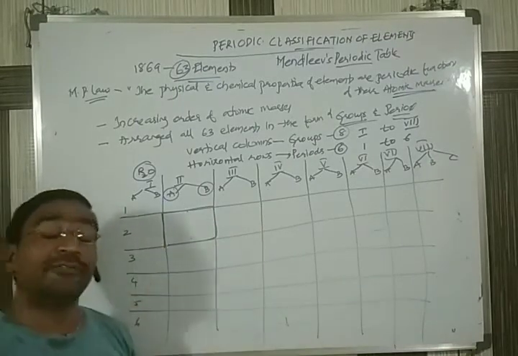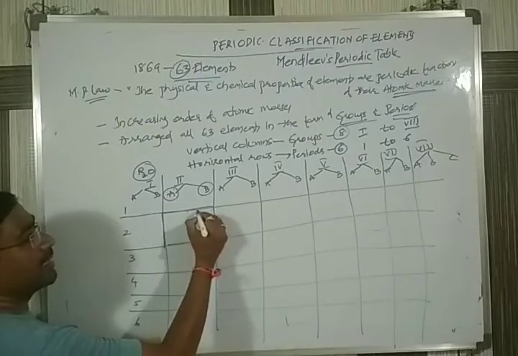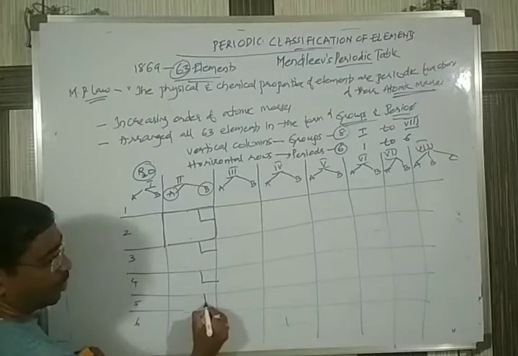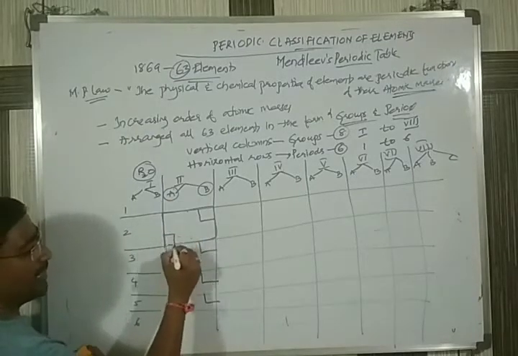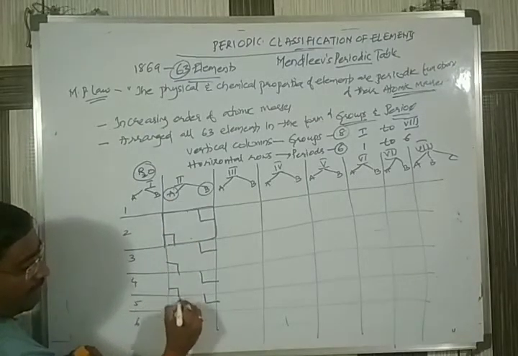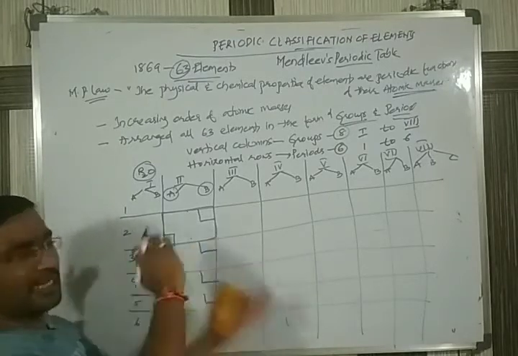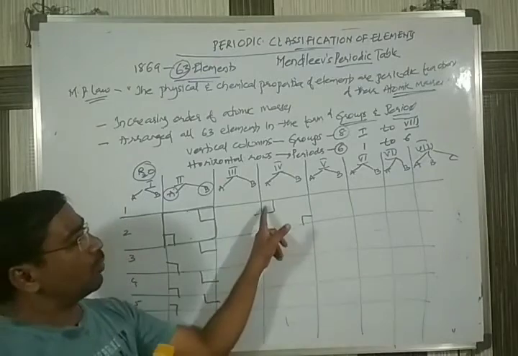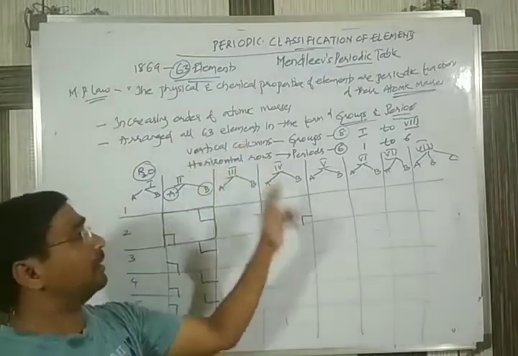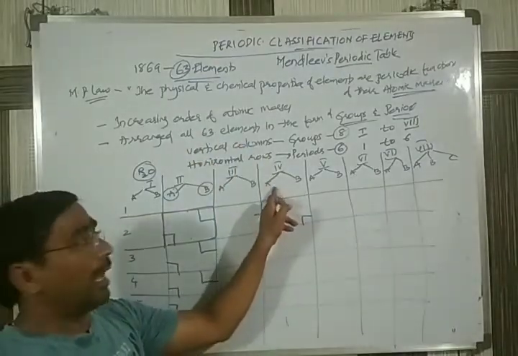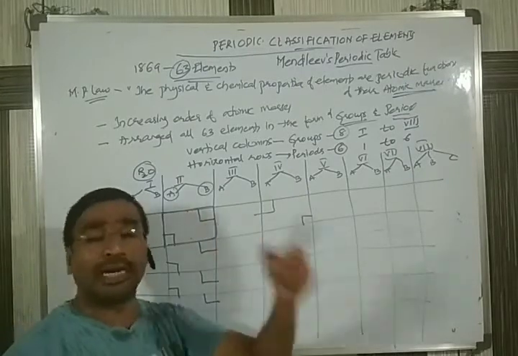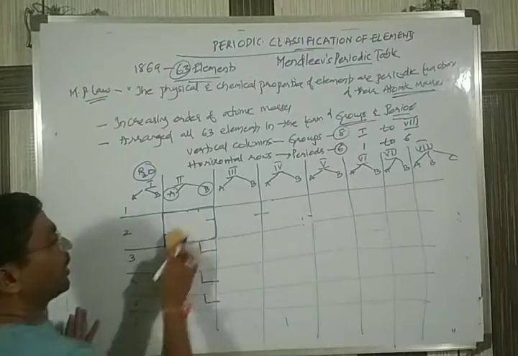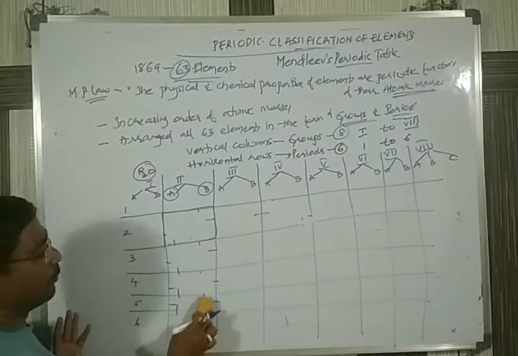But how to differentiate? Some elements he placed in the top corner, some in the bottom corner, or vice versa. The elements in the box which are towards up belong to one subgroup, and those which are towards down belong to another subgroup. So likewise he arranged the elements into groups and subgroups.